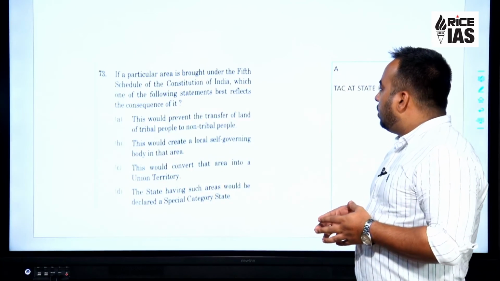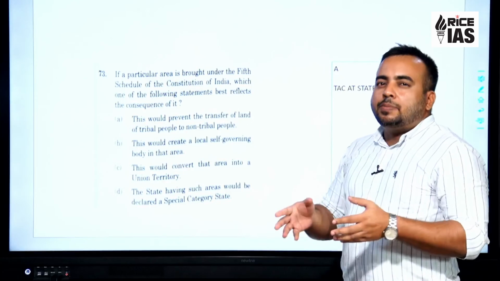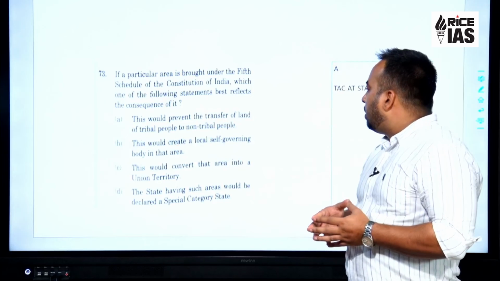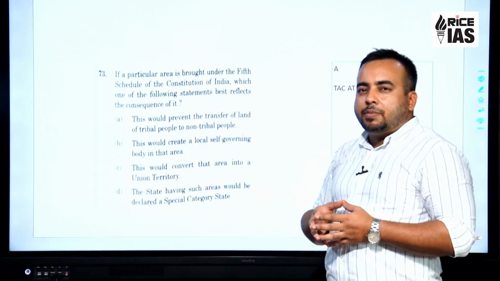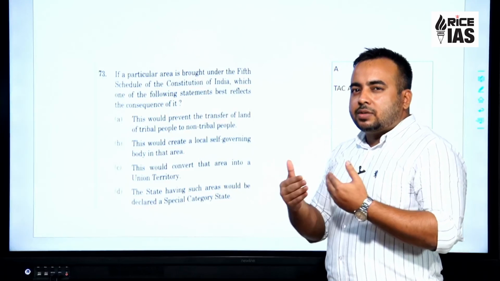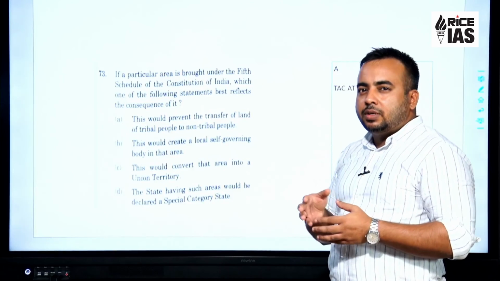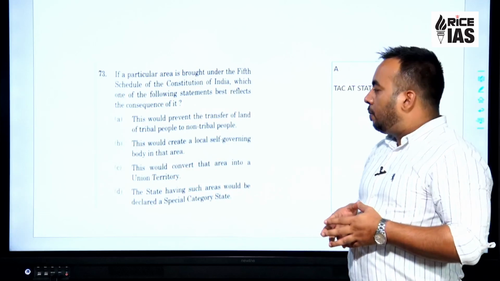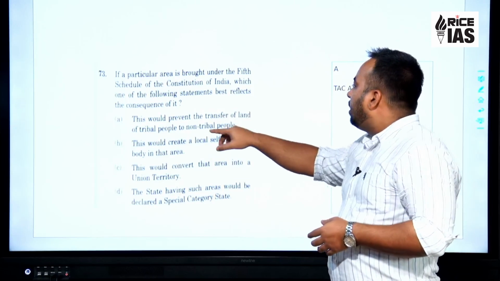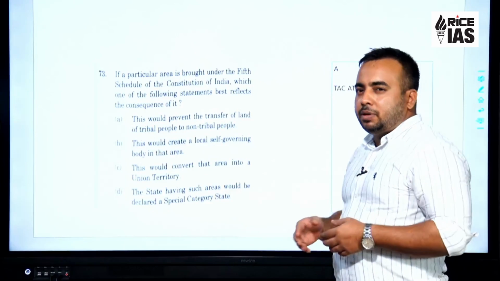By the method of elimination, we are left with statement A as the most appropriate option, because we have eliminated B, because the local governing body is created at the state level, that is the Tribal Advisory Council, and that is actually not a governing body, that is advisory in nature, and hence the answer is A. This would prevent the transfer of land of tribal people to non-tribal people.